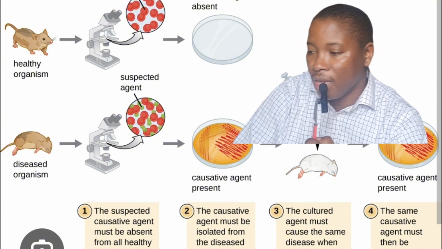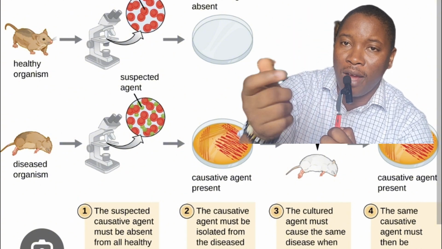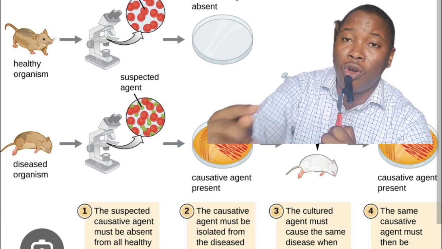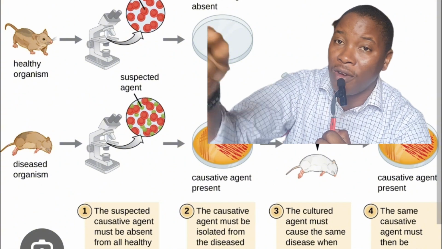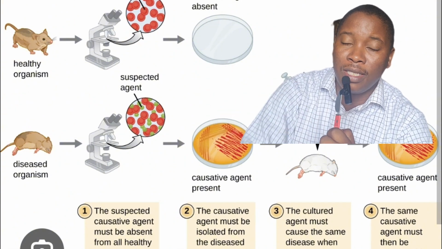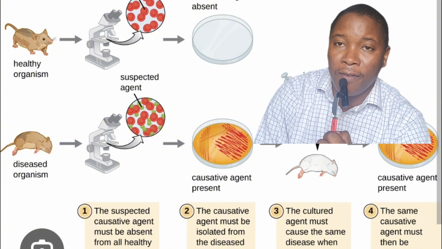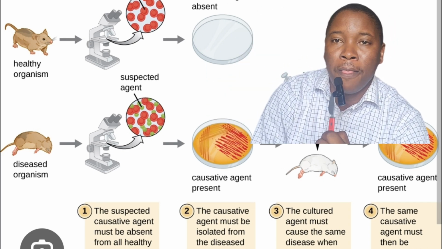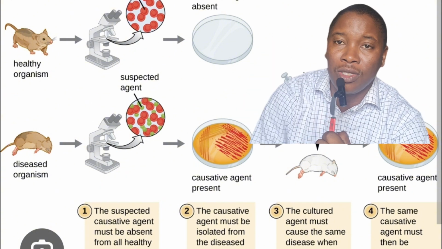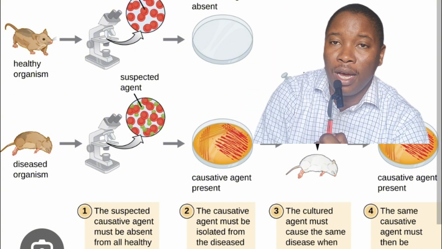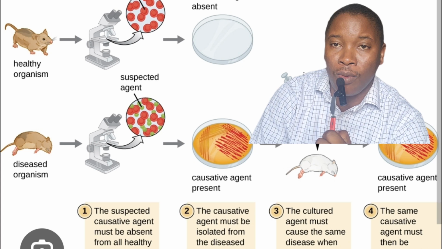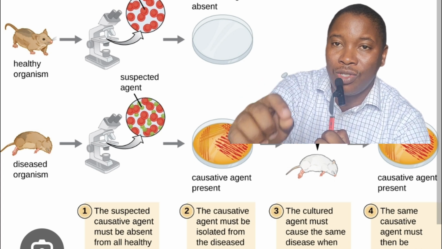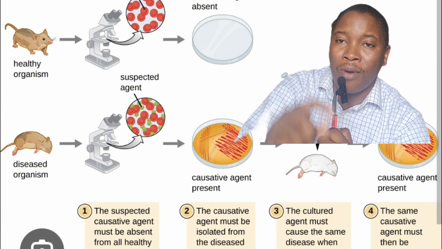Then the third one is that when we introduce the pure cultures that we have gotten from this individual into a healthy person, the person must come down with the signs and symptoms of that disease. So if we isolated, let's say, Neisseria gonorrhoeae from an individual that we say is suffering from gonorrhea, and we take those pure cultures and put them into another individual or into our animal models, our Wistar rats, we should be able to see that we have caused disease in an individual or an animal model that was healthy before.